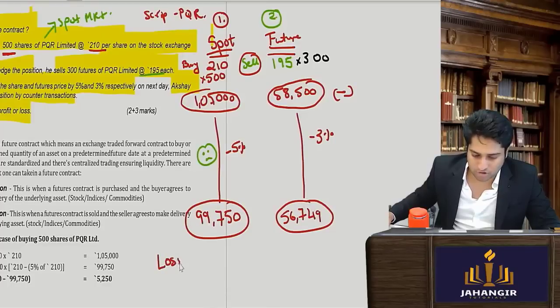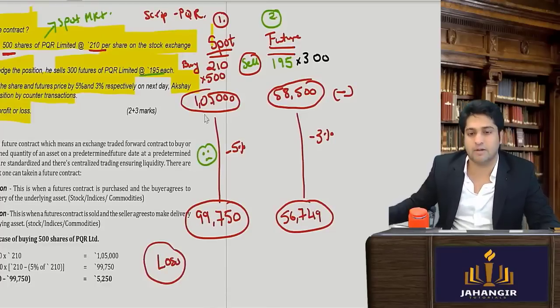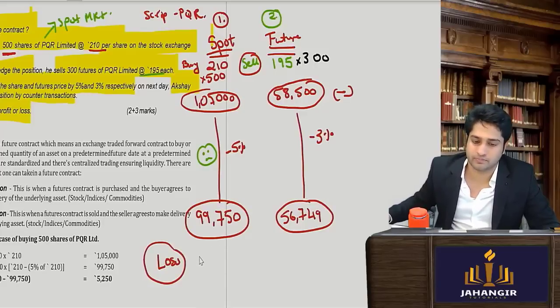Here I will have a loss of the difference amount. इसका लॉस कितना है? This minus this, what is the loss amount? 5250. और ये दोनों का डिफरेंस कितना है?